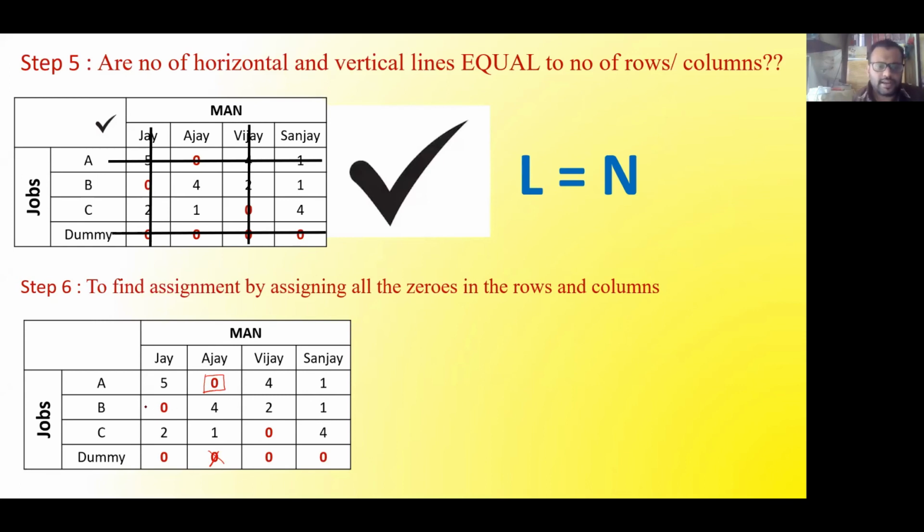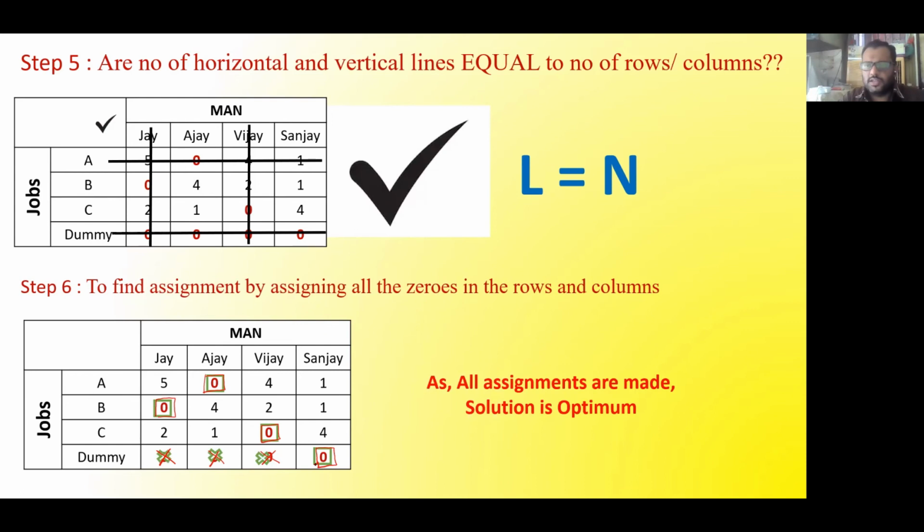Then in the second row, again, I can find only one single 0. So if there is one single 0, I will take this as my assignment and cancel out all the zeros in that particular row or column. So this 0, which is in the W, will be cancelled out. Then if I come to the third row, again, I will find a single 0. So I will make an assignment here and I will cancel out this 0. And finally, in the fourth row, there is only one 0 available. So I will assign this particular part. So with this, I have made the assignment. And now finally, I will write: all the assignments are done, solution is optimum.